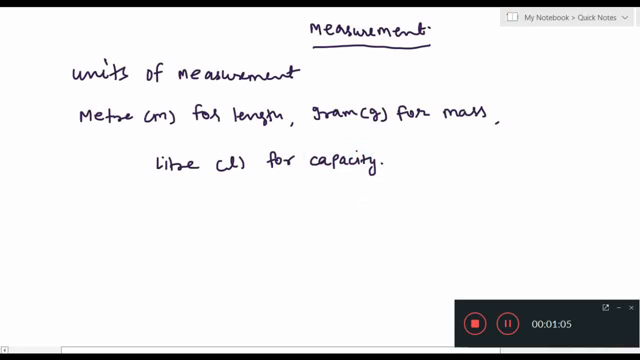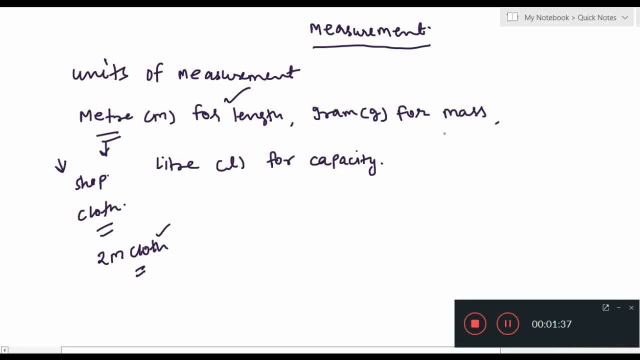If I want to give real examples for these units, meter can be seen in a shop. Which shop? A cloth shop. Suppose you want 2 meter of cloth. The shopkeeper will give you 2 meter of cloth. They have a scale, so after measuring, they will cut it and give it to you. Okay, this is for length.